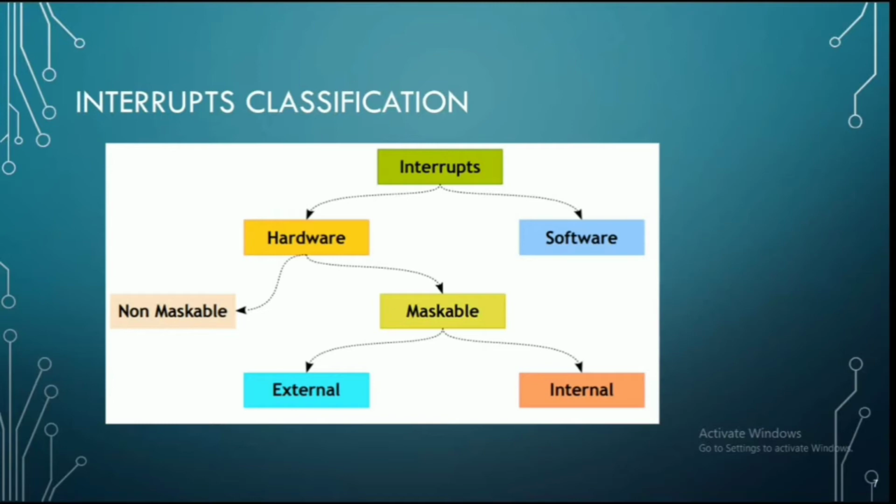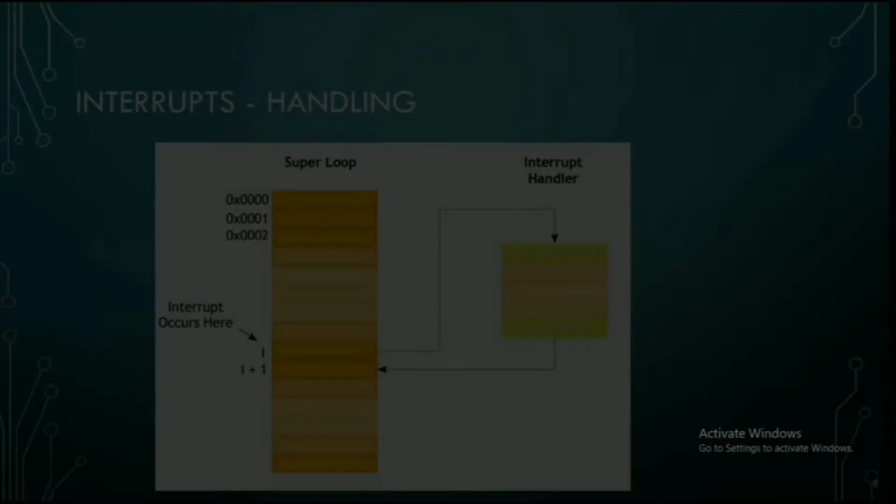Non-maskable interrupts are interrupts that cannot be modified or corrected. They are inbuilt interrupts, whereas maskable interrupts can be programmed or stopped and then continued again. And these maskable interrupts are divided into external interrupt and internal interrupt.